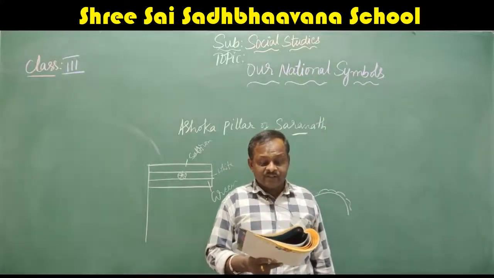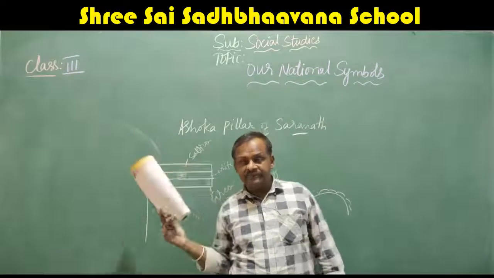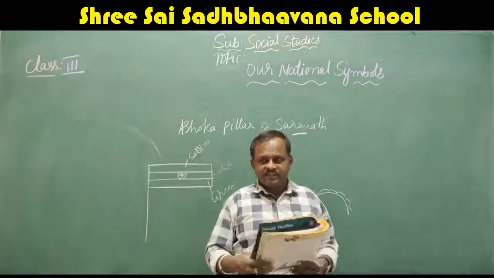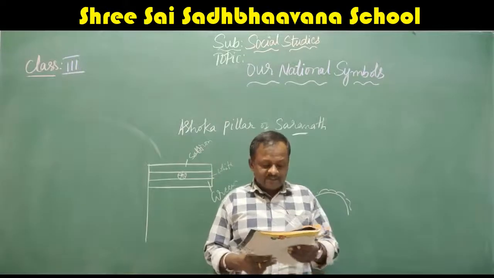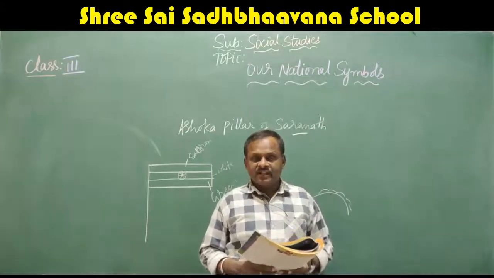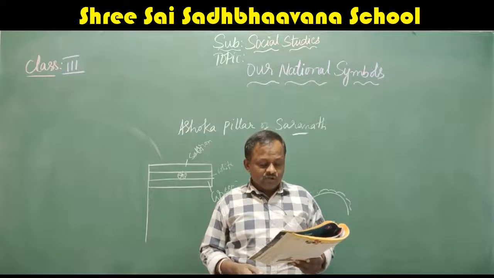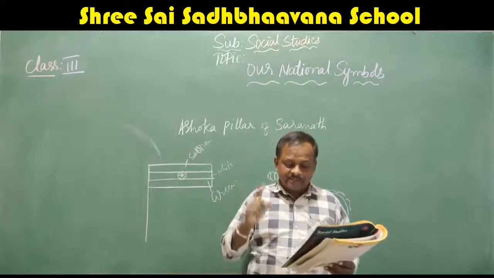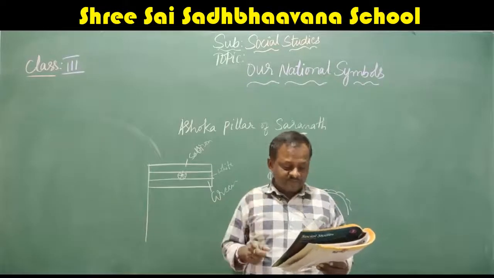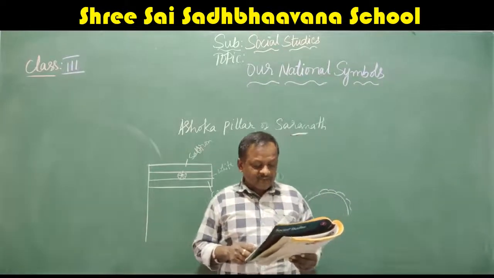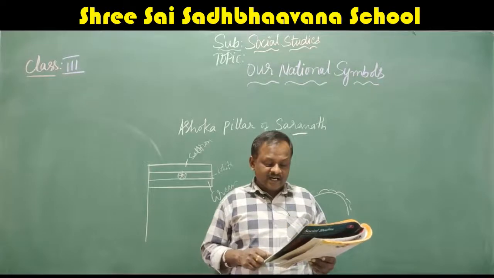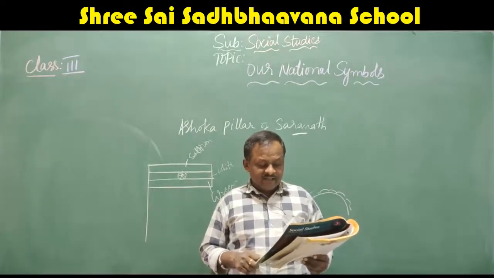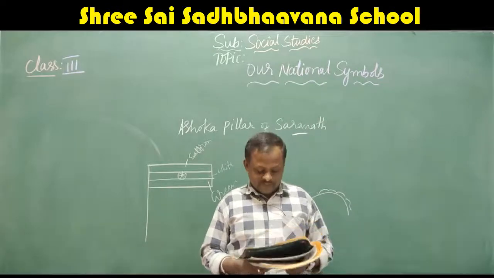Rules to be observed while hoisting the national flag. Yes, it is very, very important. We have to give respect to that. So some rules and regulations were made for hoisting the national flag. What are they? We will read. The saffron band on the flag should always be on the top when the flag is unfurled. The flag must be hoisted after sunrise and must be brought down just before sunset. While hoisting the flag, everyone should stand and salute it.